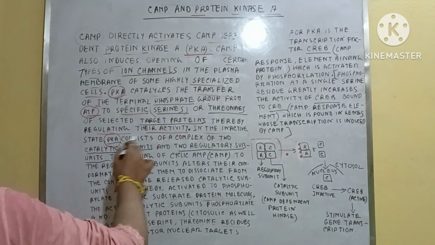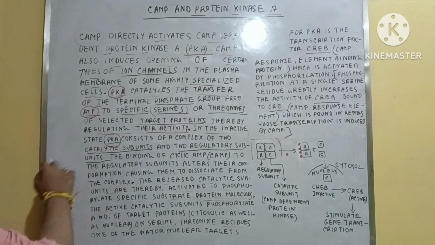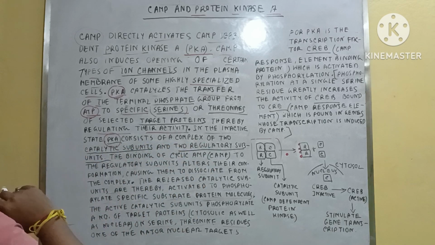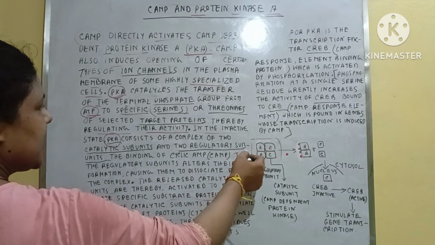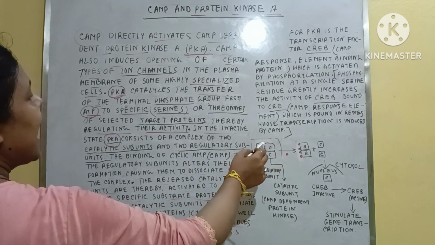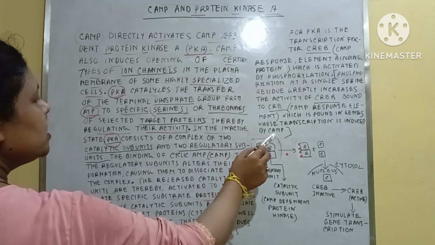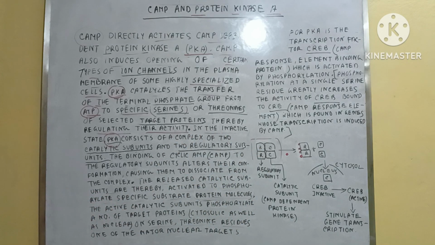So in the inactive state, PKA, suppose this is PKA, consists of a complex of two catalytic subunits and two regulatory subunits. This is a brief sketch of the complex.